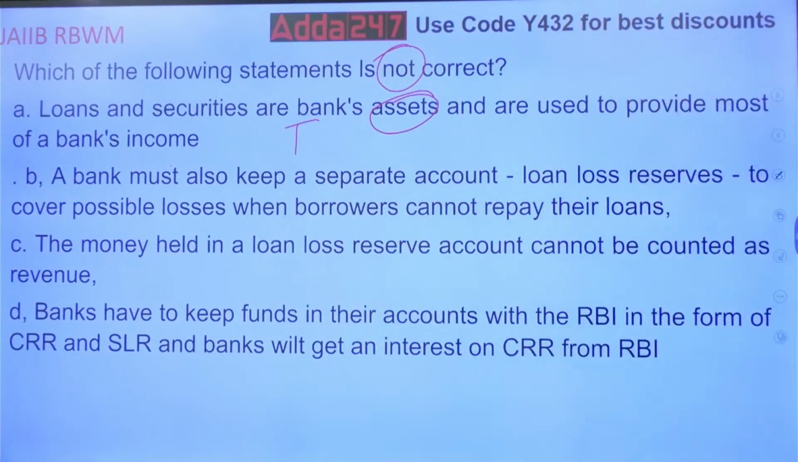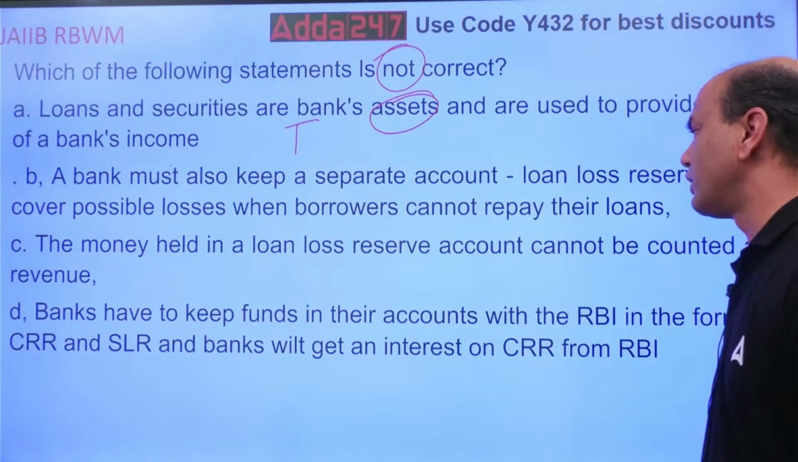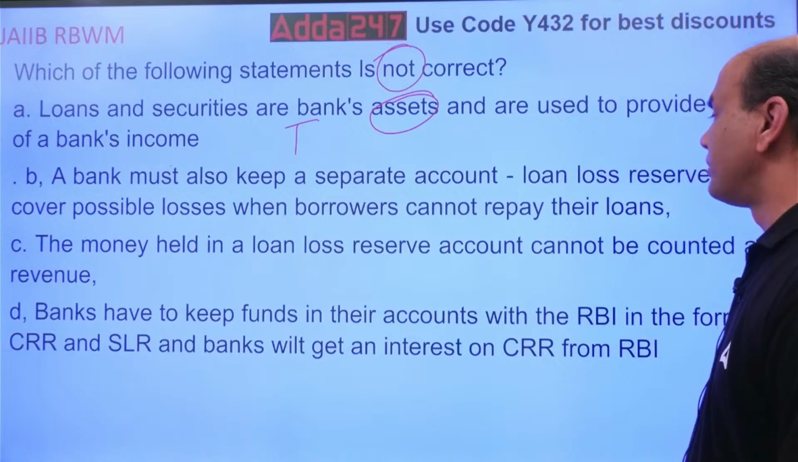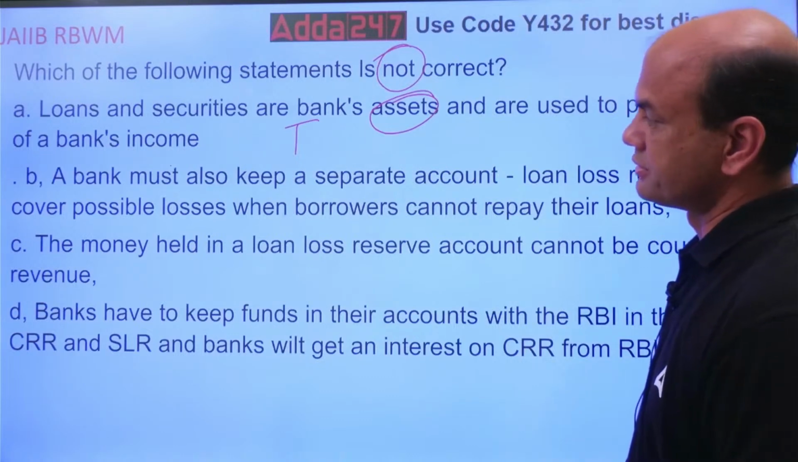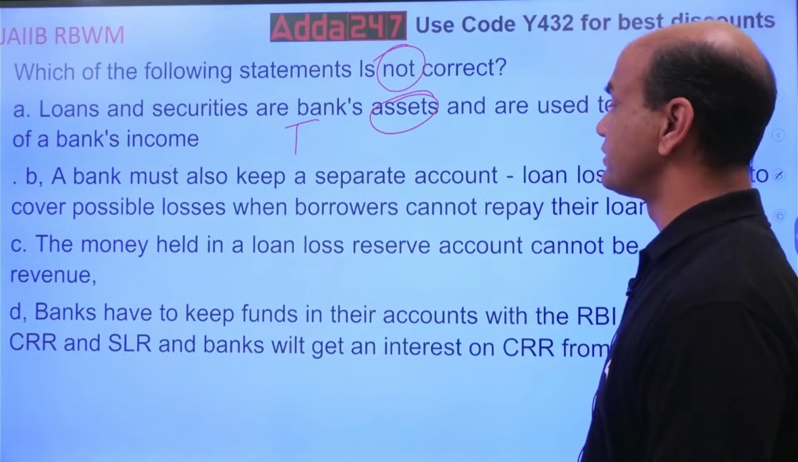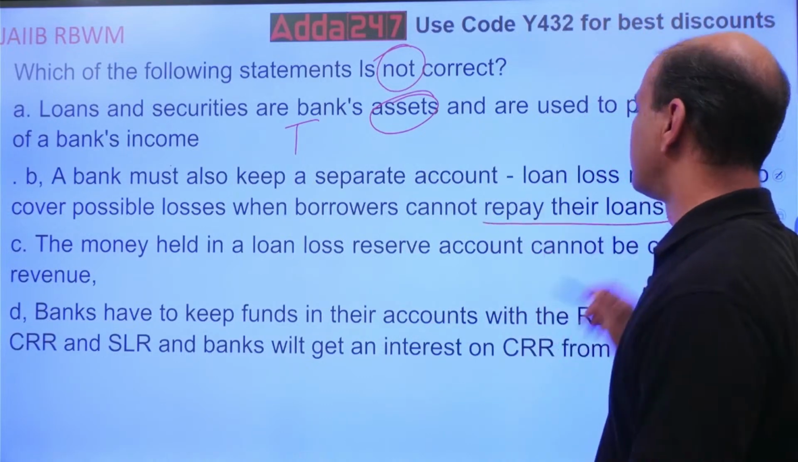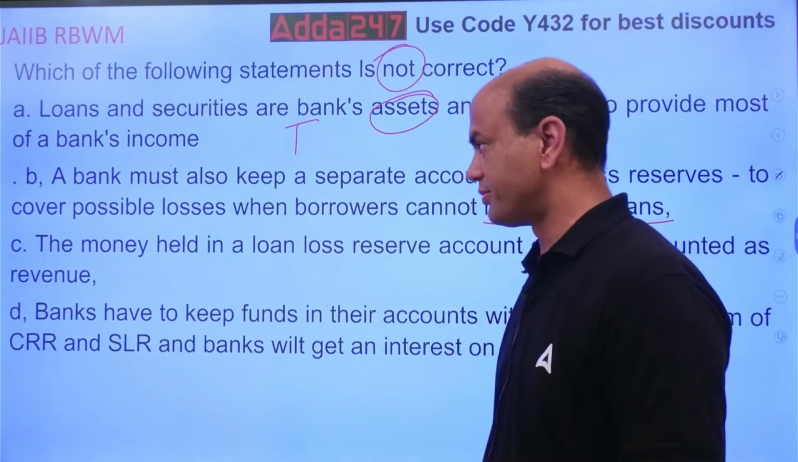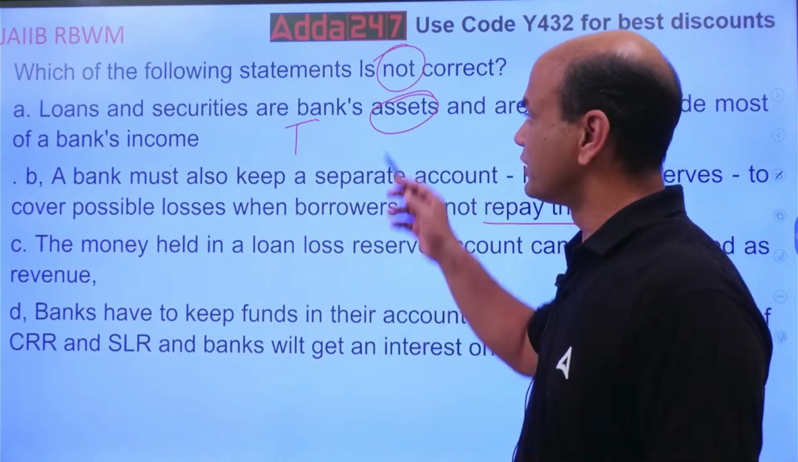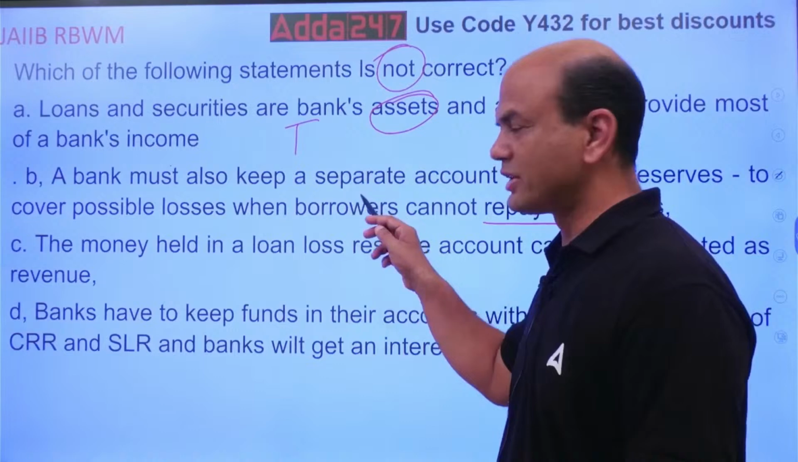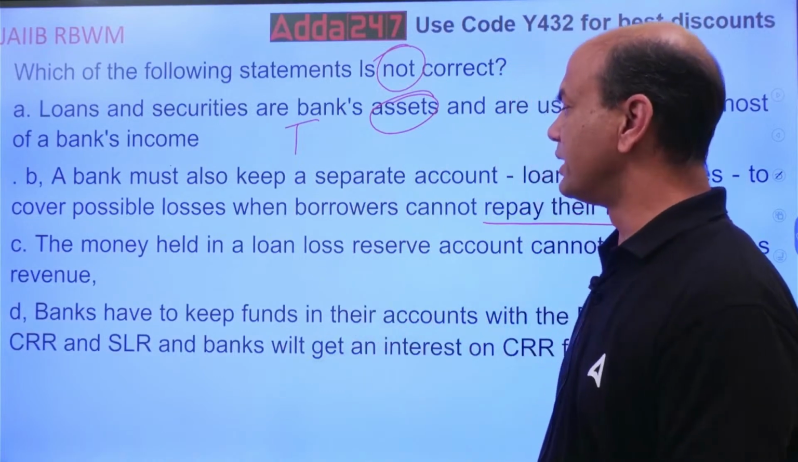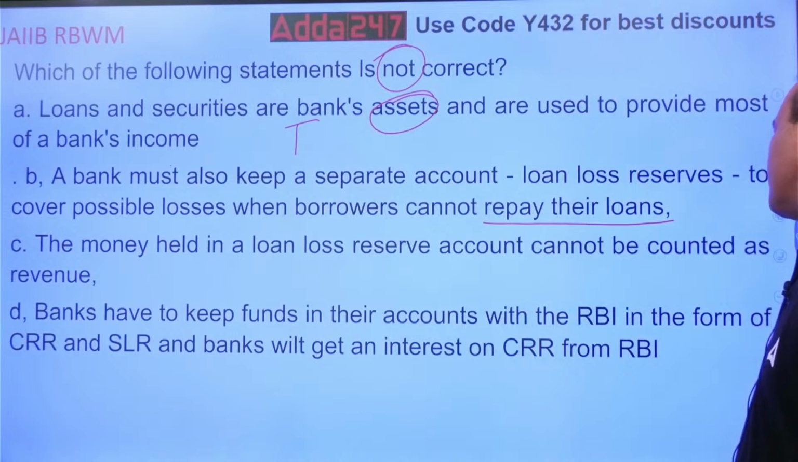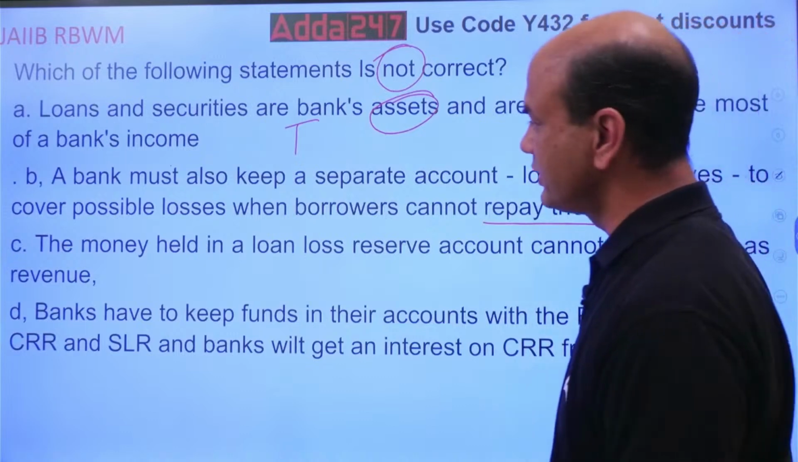Next. A bank must also keep a separate account, loan loss reserves, to cover possible losses when the borrower cannot repay their loans. So the bank has to keep a separate loan loss reserve to cover the possible losses when borrowers cannot repay their loan. Means the borrower is not able to repay the loan. So you'll keep a separate account and you'll pay through that account. Is it so? Think. First one was easy, I told you immediately. Second one you have to think. Third one: the money held in the loan loss reserve account cannot be counted as a revenue. Right?